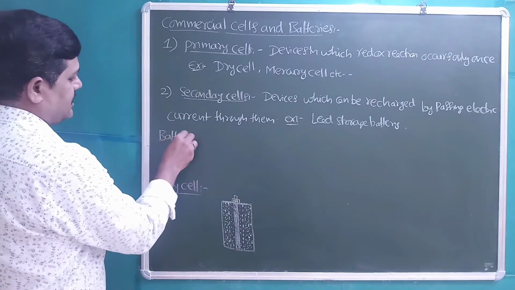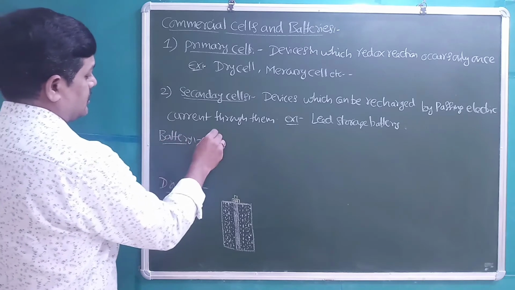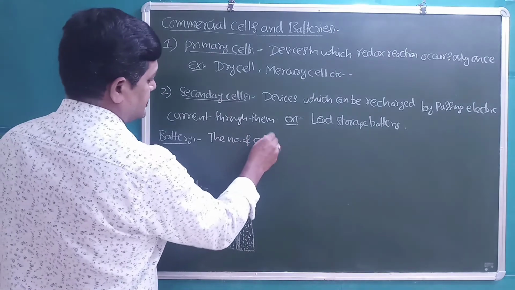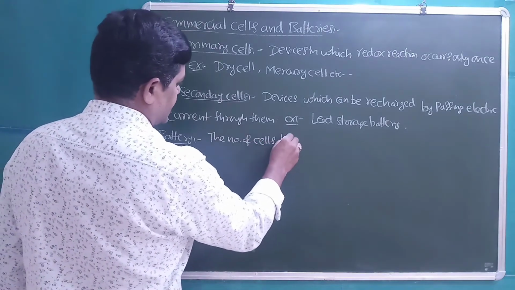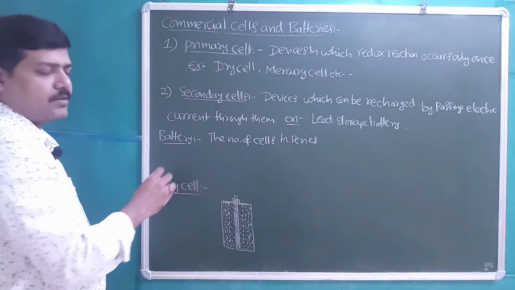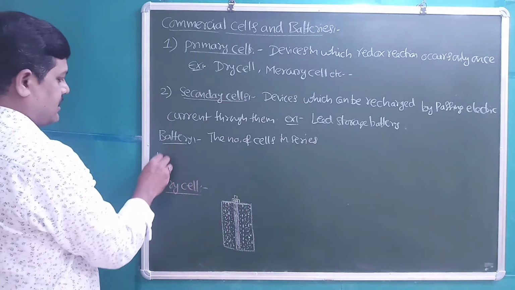And a battery is a number of cells in series. Number of cells in series is known as a battery.